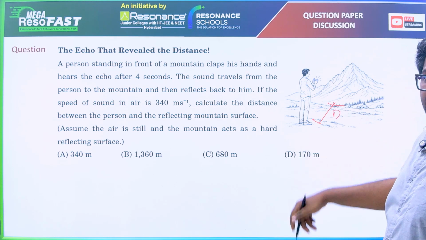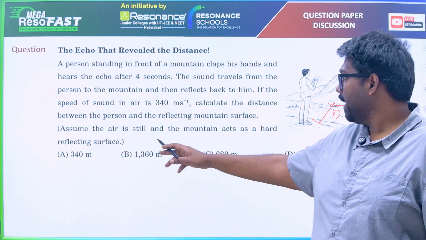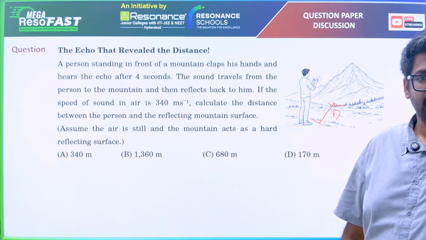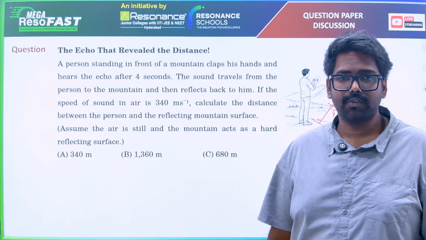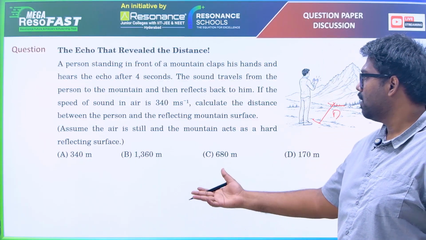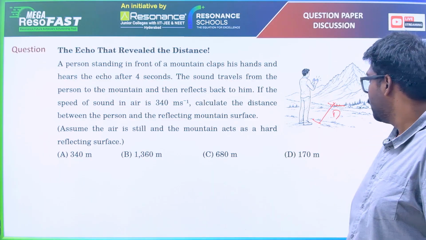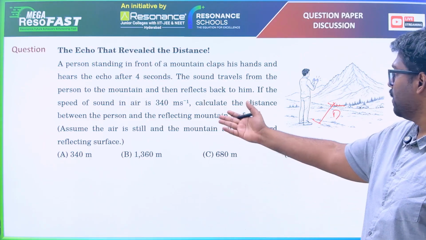How far is the mountain? Assume the air is still and the mountain acts as a hard reflecting surface. And yes, a mountain does act like a hard reflecting surface. What is the distance? A simple velocity problem, we can do it directly, by just solving the velocity.